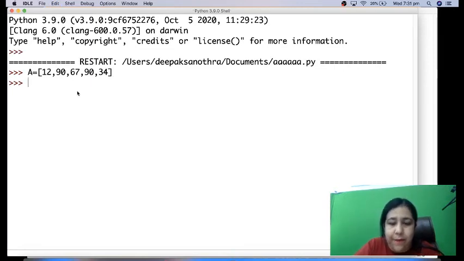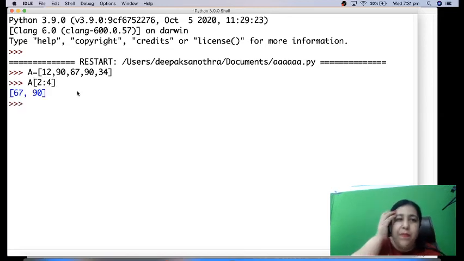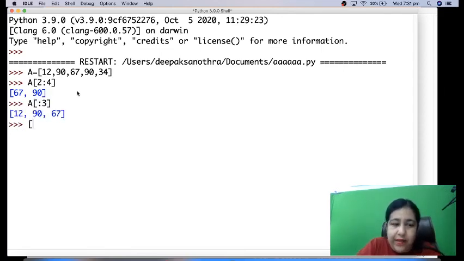So I've taken this list. Now see, if I give A[2:4], I will be getting only 2 numbers, that is from position 2 and 3. If I write A[:3], I'm getting all the numbers up to index 3. If I write A[2:], I'll get everything from 2.